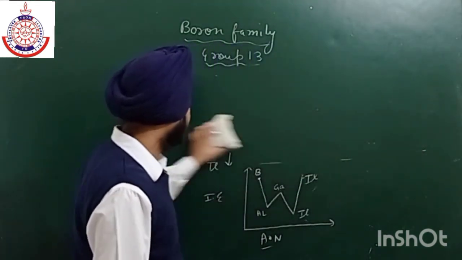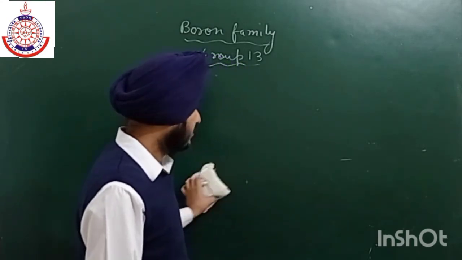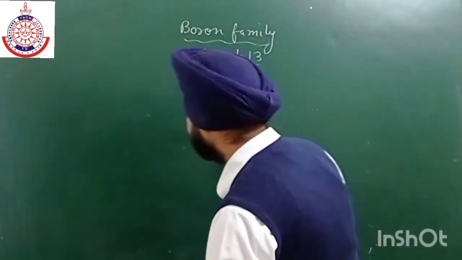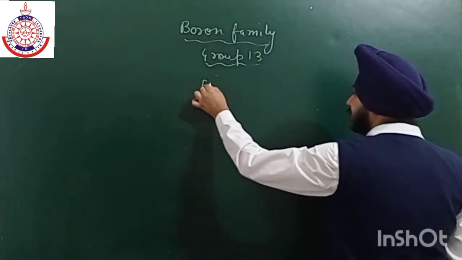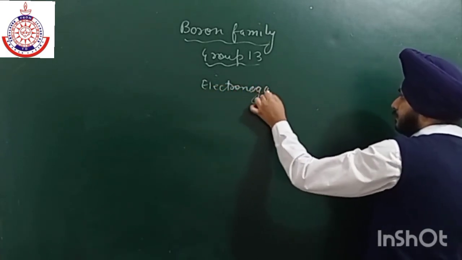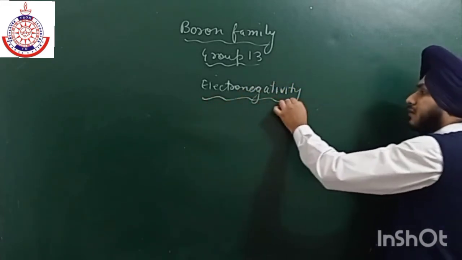So electronegativity again is a very important property. So if we talk about electronegativity or electropositivity, there is also not a regular trend in electronegativity.